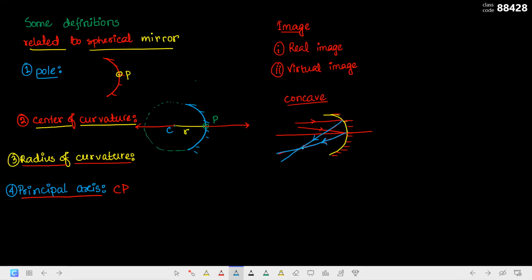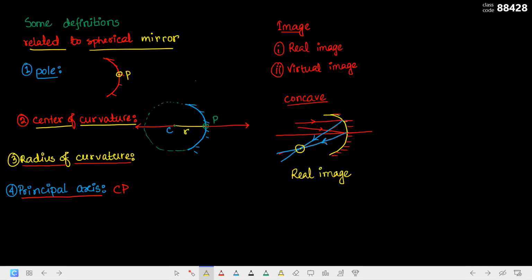Now these two reflected rays are actually meeting somewhere, right? There is a point where they are meeting each other. See, here they are meeting. You don't have to extend them backward to make them meet. So if this is the case, then the image that will be formed will be known as a real image.